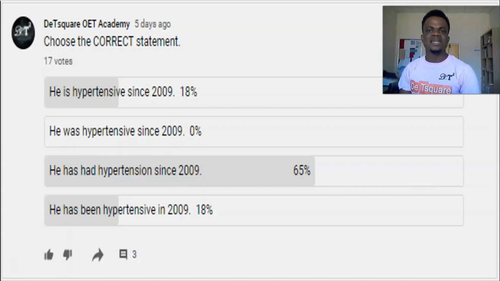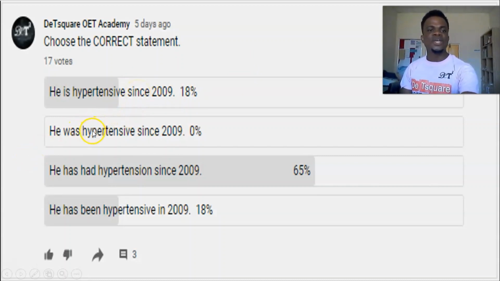You don't say he smokes alcohol since 2009. That's wrong. Here now, say he is hypertensive. This person would have just said he is hypertensive and stopped, instead of saying he is hypertensive since 2009. And if you look at this option now, 18% of the respondents chose this answer, which is wrong.